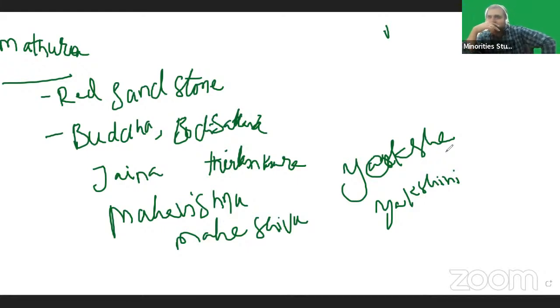They carved the image of all these: Buddha image, Bodhisattva image, Jaina Tirthankara image, Mahavishnu image, Mahashiva image, Yaksha image, Yakshini image.